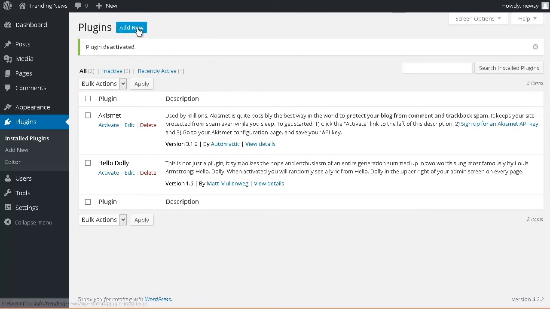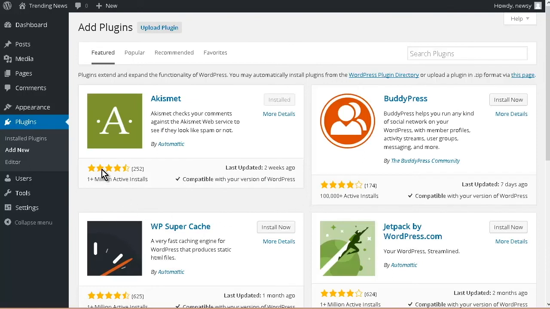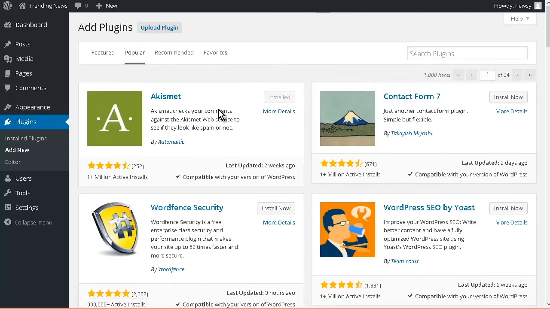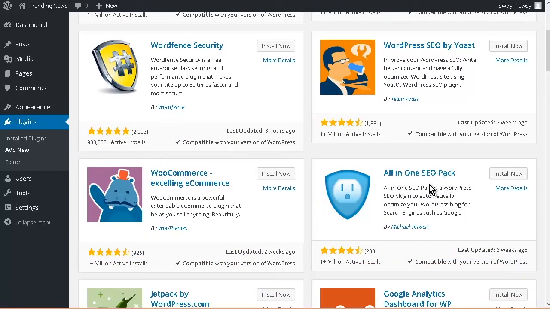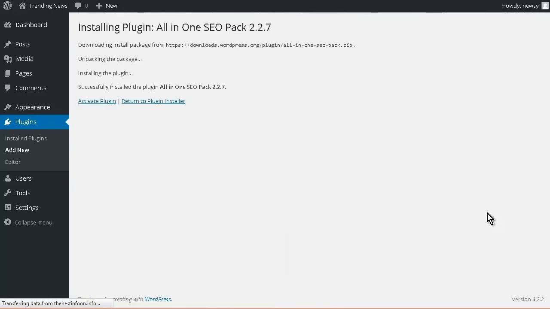So what we want to do now is just go and add a couple of plugins that'll help us out once this site starts getting some content on it. It'll help us out a little bit with traffic. So what we want to do here is go to Popular. And then you can either install WordPress SEO by Yoast, as you see here, or All-in-One SEO Pack. I've been using All-in-One SEO Pack for years, so I'm going to install this one. But whichever one you want to use, that's fine. So we're going to activate that.